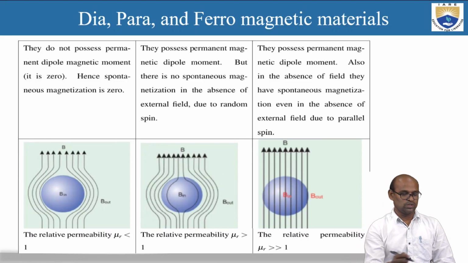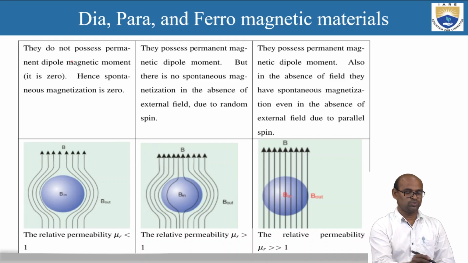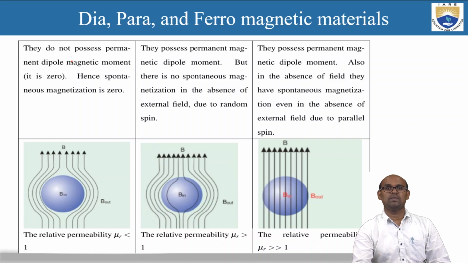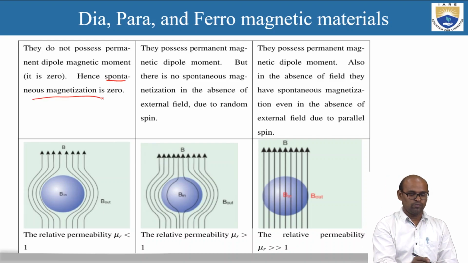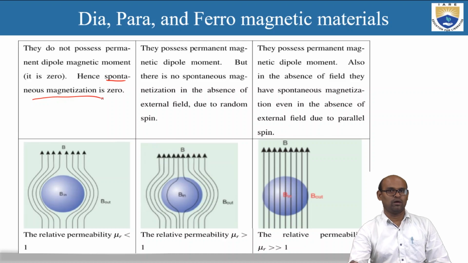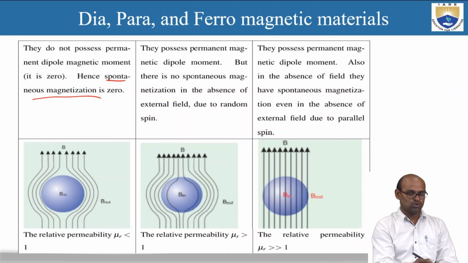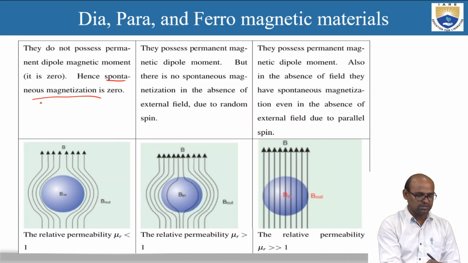Okay, so this is diamagnetic materials. Diamagnetic materials do not possess permanent magnetic dipole moment, and hence spontaneous magnetization is zero. Spontaneous magnetization means that without applying a magnetic field also, materials can get magnetized. That is called spontaneous magnetization.